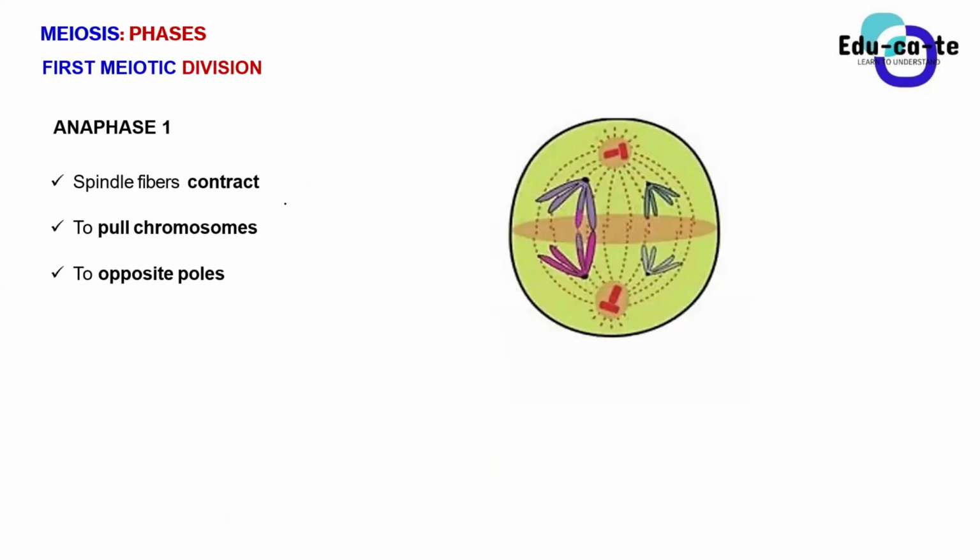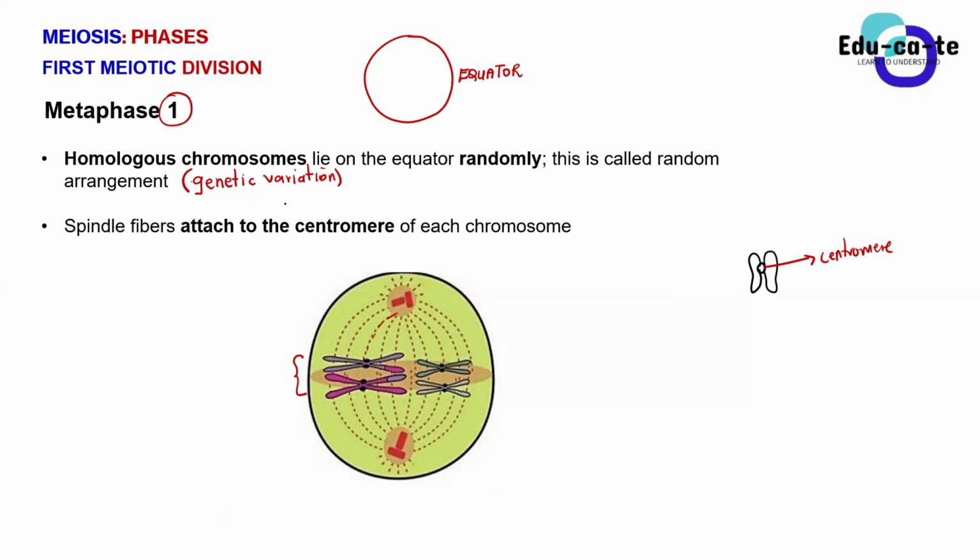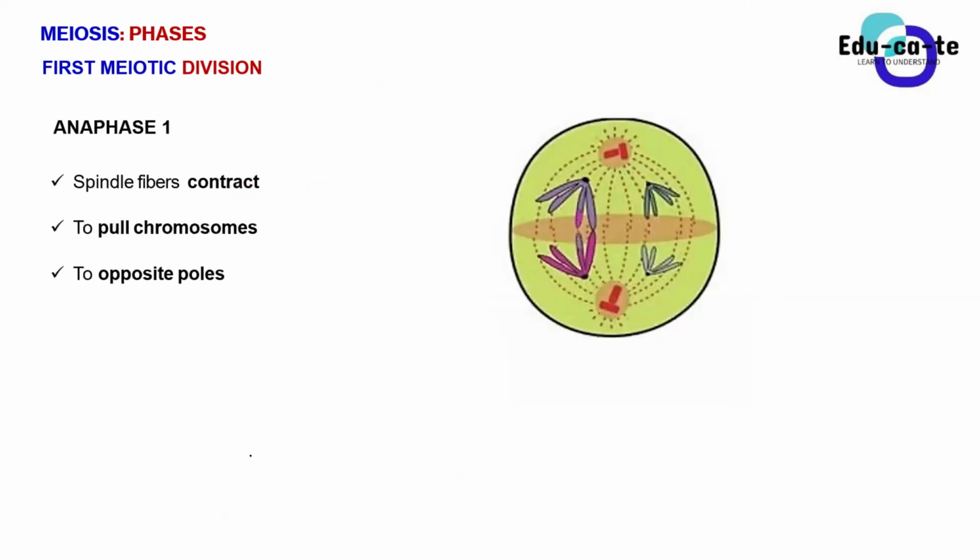Now, anaphase 1 is the following stage. Remember, guys, that I said that the spindle fibers attach to the centromere of each chromosome during metaphase 1. So now when we get to anaphase 1, these spindle fibers will contract. When we're saying that something is contracting, it means that it is becoming tense. It is like it is pulling something. You understand contractions in many different ways, right?